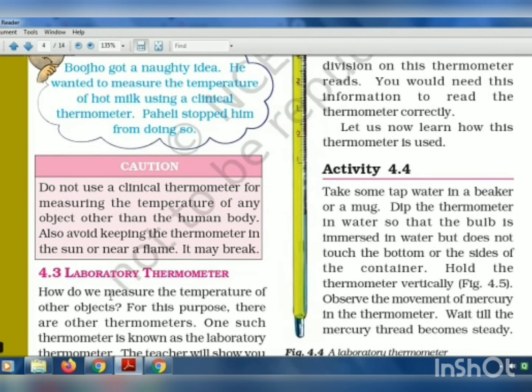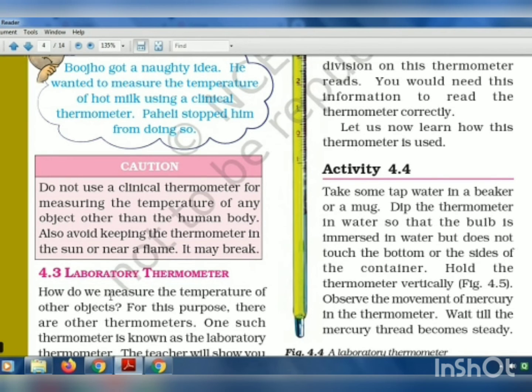So here we completed what a clinical thermometer is and where it is used: how it looks, what is inside it, what its shape is, how it should be used, and whose temperature it can measure, that is, the body temperature of a human being.